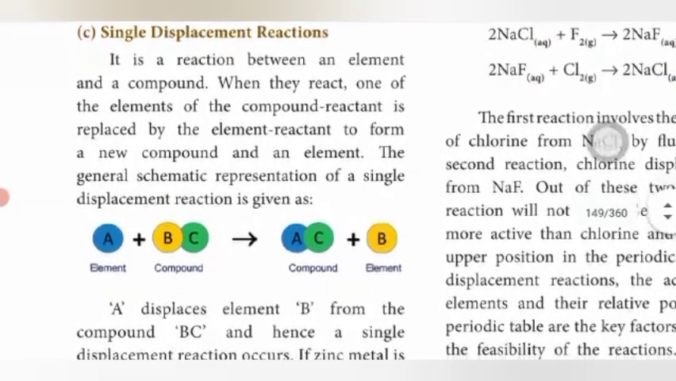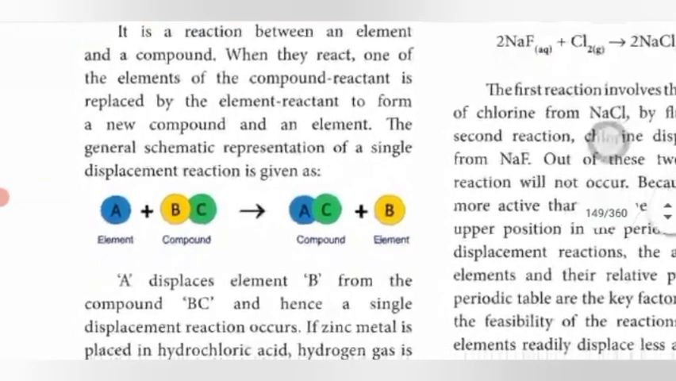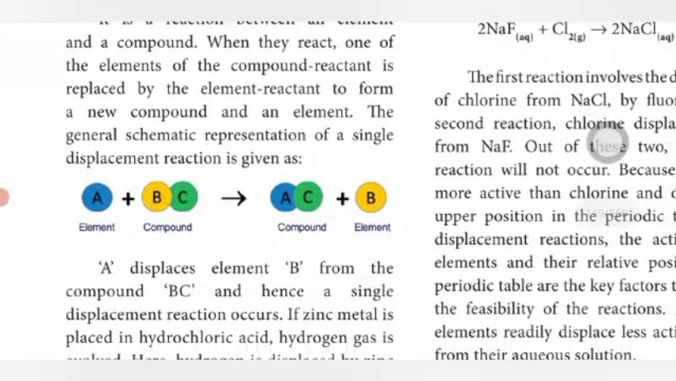In this example, A reacts with BC. So what is the displaced element? B is displaced. A displaces element B to form a new compound AC and the new element B. A displaces element B to form a new compound and a new element.